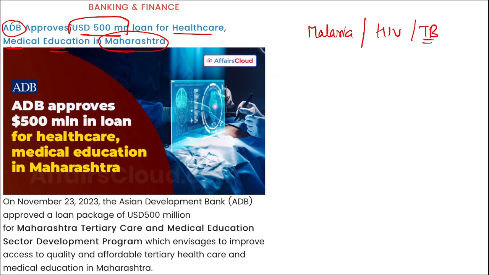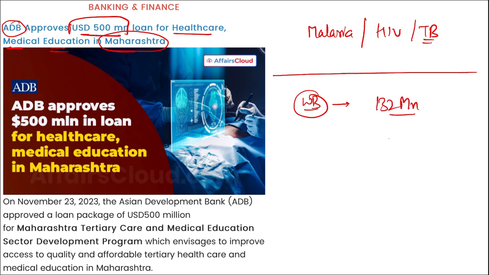Then apart from this, friends, one more piece of data you need to remember. The World Bank recently released a report, and it stated that almost 132 million people may be forced into extreme poverty by 2030, and this is due to climate change, right? This data is because of climate change.